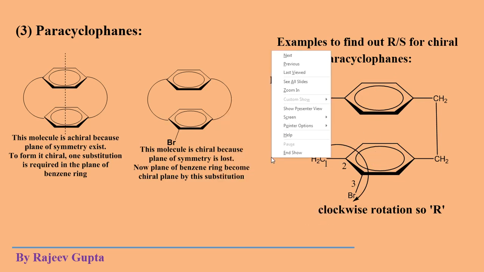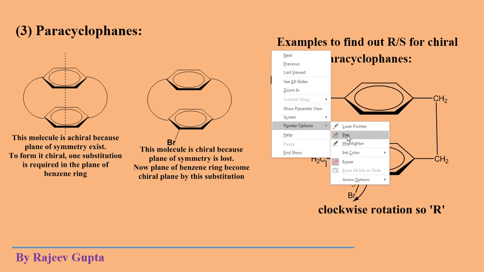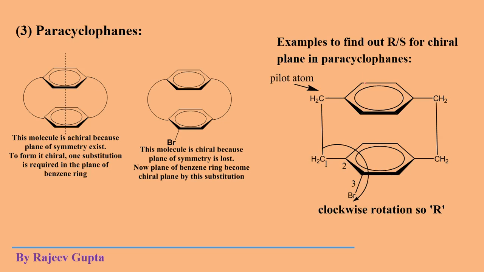See, suppose the bromine atom is present here, and here a hydrogen atom is present. Now which one will be the pilot atom?